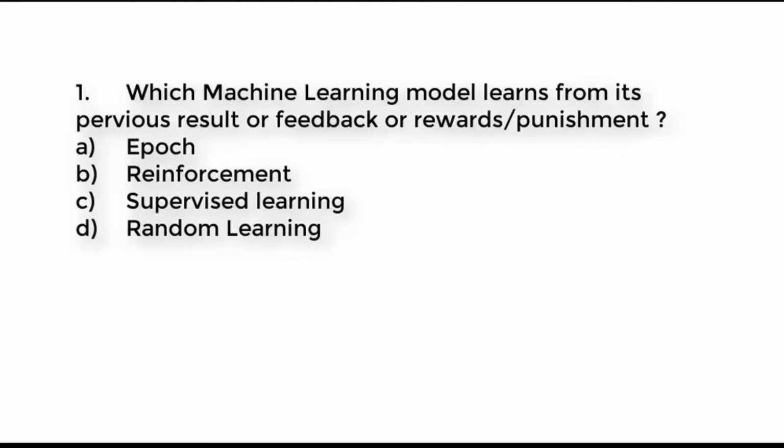Question number 1. Which machine learning model learns from its previous result or feedback or rewards or punishment? A. Epoch. B. Reinforcement. C. Supervised learning. D. Random learning. Try to guess the right answer. And the right answer is reinforcement.